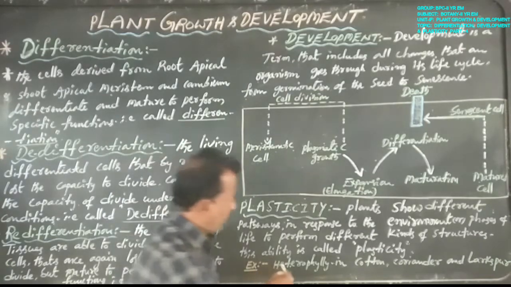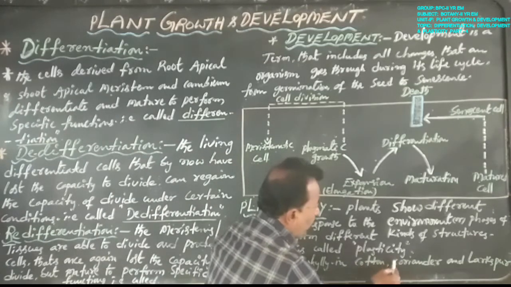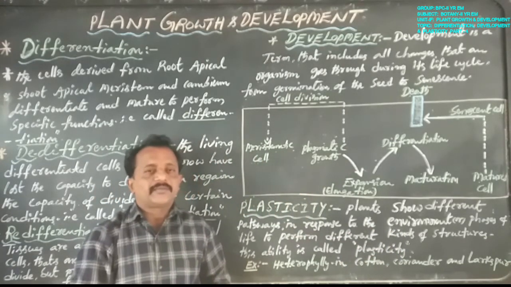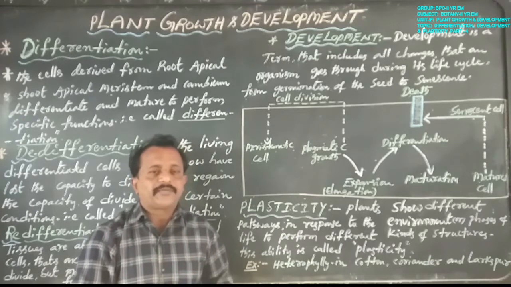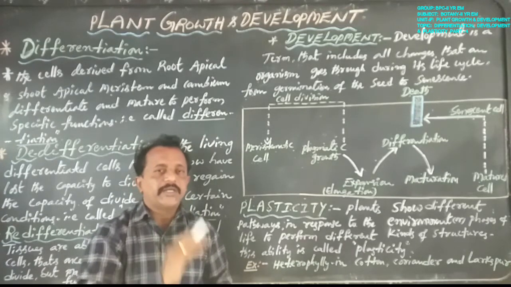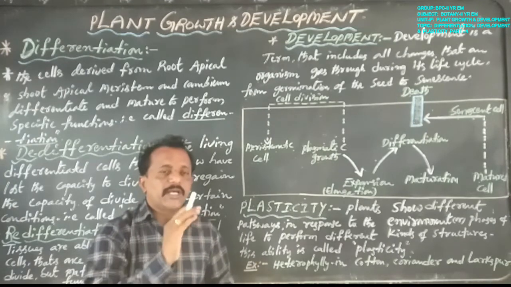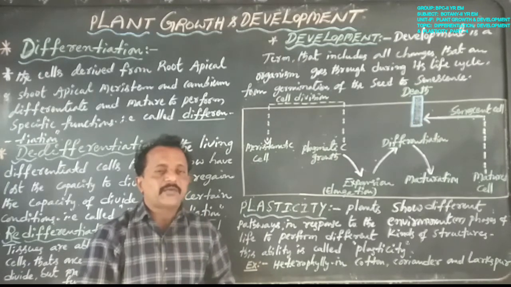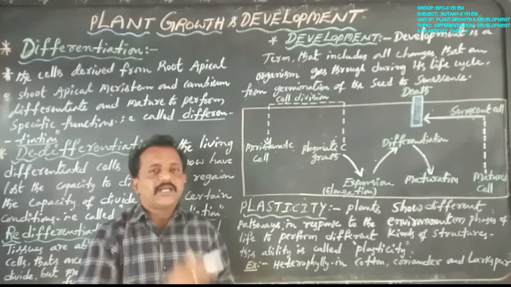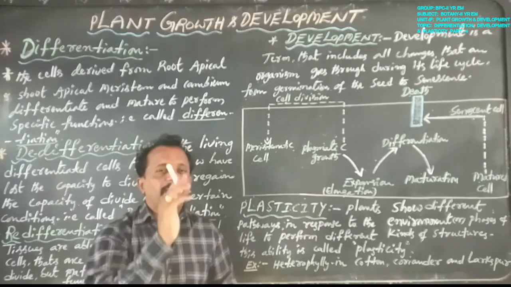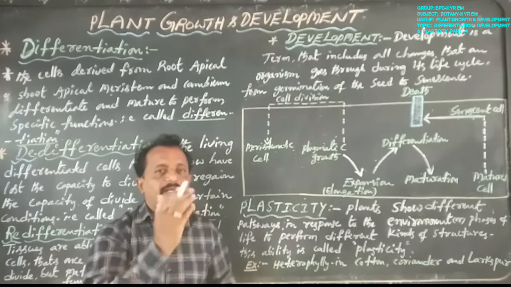Okay, now heterophyly in cotton, coriander and larkspur, especially buttercup, that is delphinium. In this plant, in the juvenile phase, only one leaf appears. Then at the mature phase, three leaves appear at the end of the stem, at the tip.